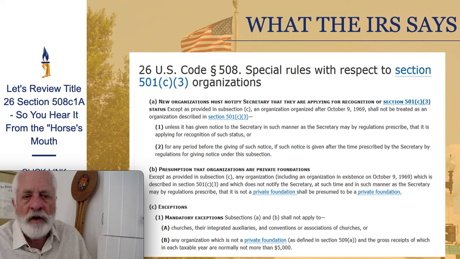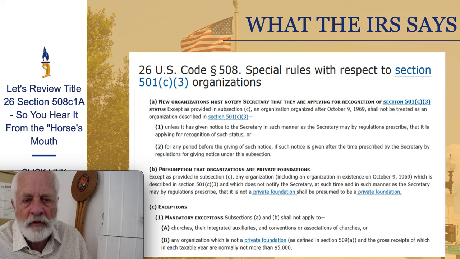What does this say? Let's start at the top. New organizations must notify the Secretary that they're applying for recognition of Section 501c3 status, except as provided in subsection C. There it is, subsection C is down there in exceptions, okay? You skip down there a little bit, and it's the next paragraph, A, B, we're in A, and then we're going to go down to B, and it said, look at C, right?